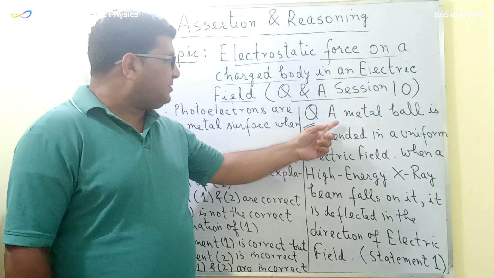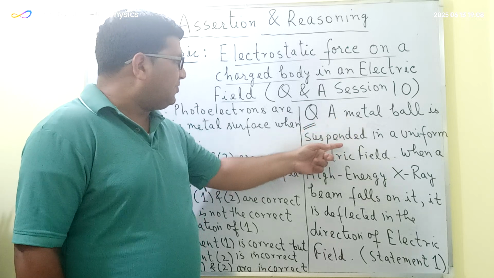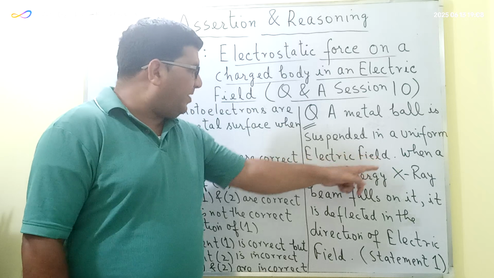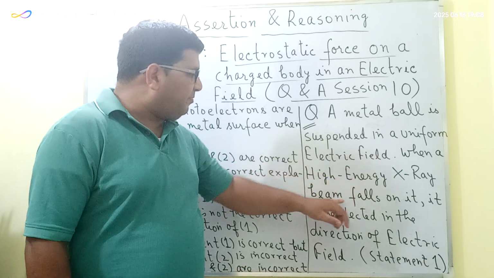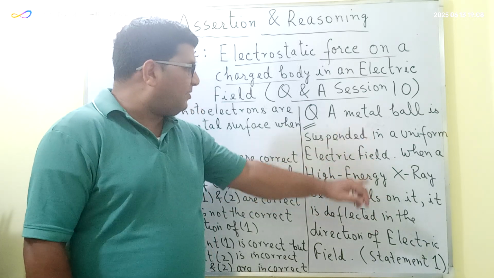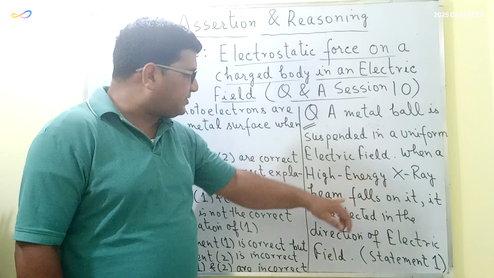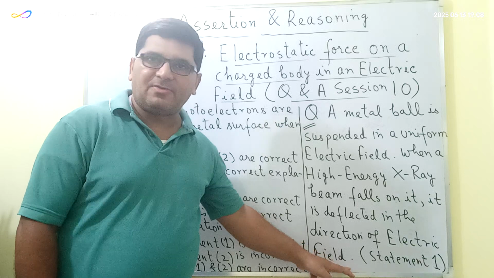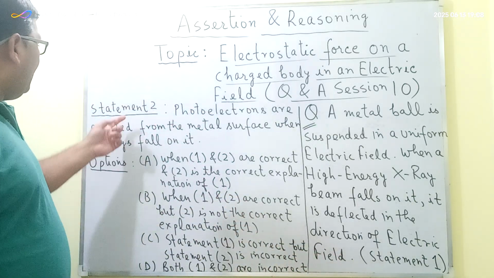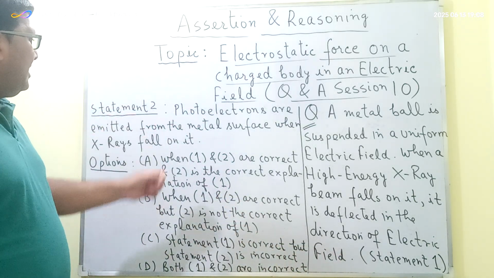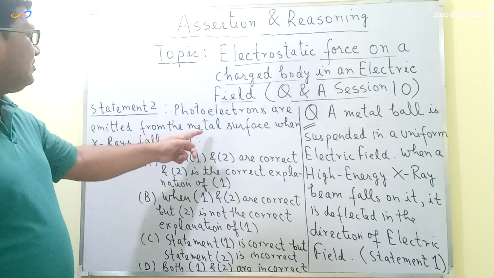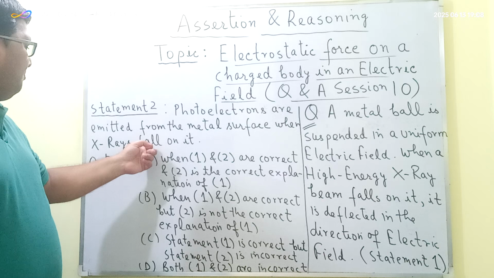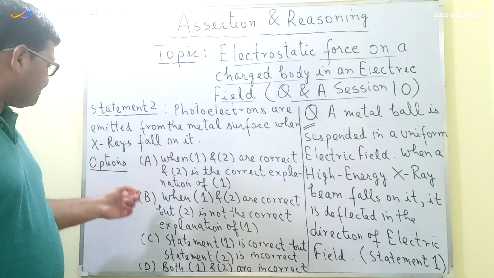Statement 1 is that there is a metal ball which is suspended in a uniform electrical field. When a high energy X-ray beam falls on this metal ball, it is deflected in the direction of the electrical field. And the second statement is that photoelectrons are emitted from the metal surface when the X-ray beam falls on it.